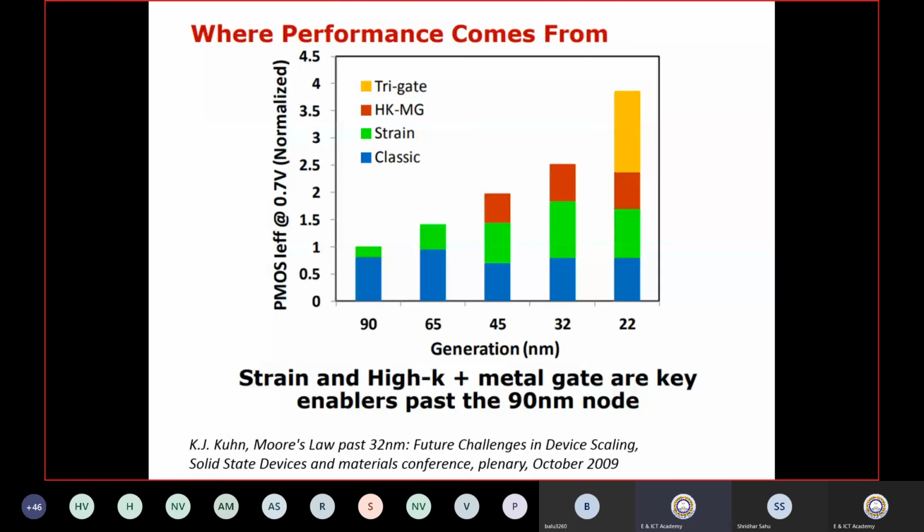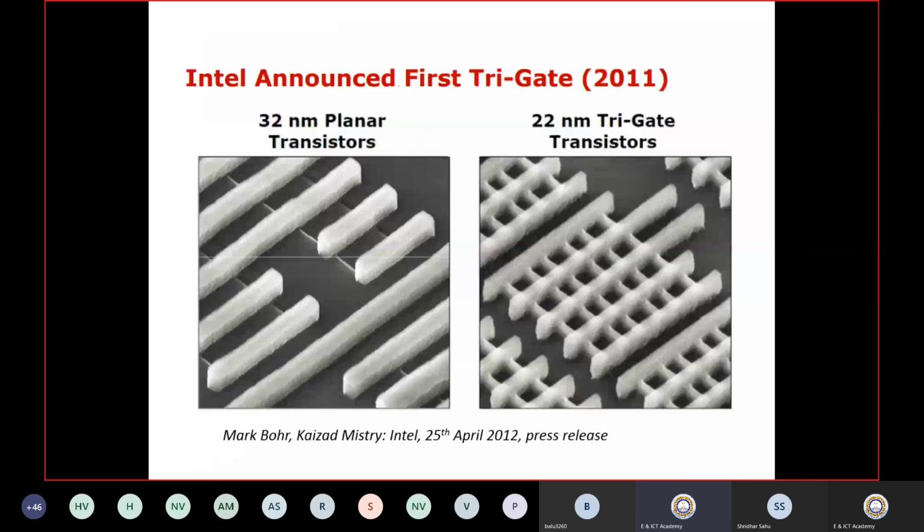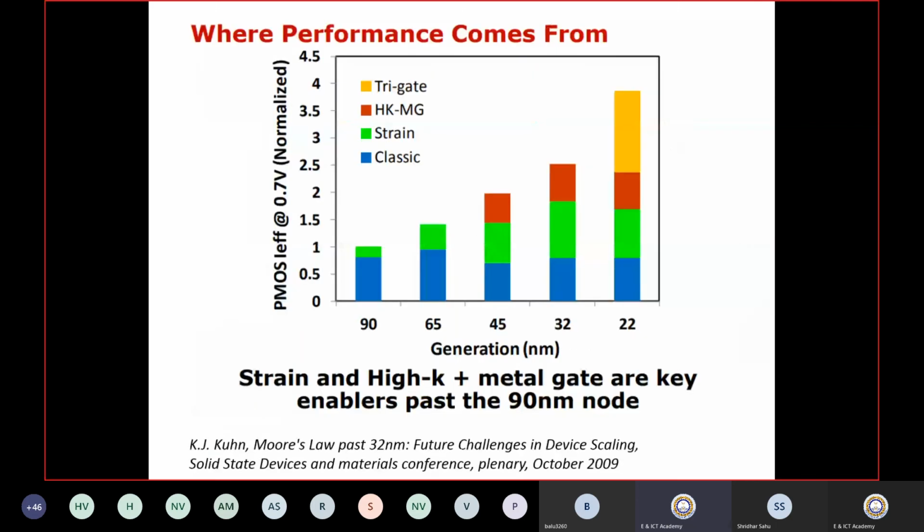Now if you make different technologies using 22 nanometer technology, which will give the highest performance? You can see the yellow highlighted one will give the highest performance in terms of the graph.